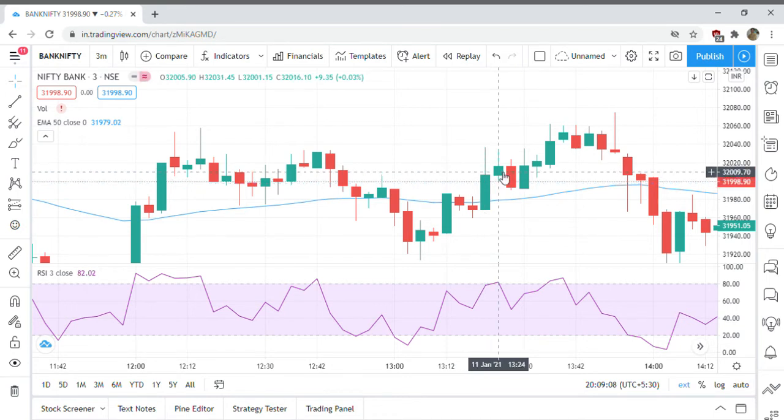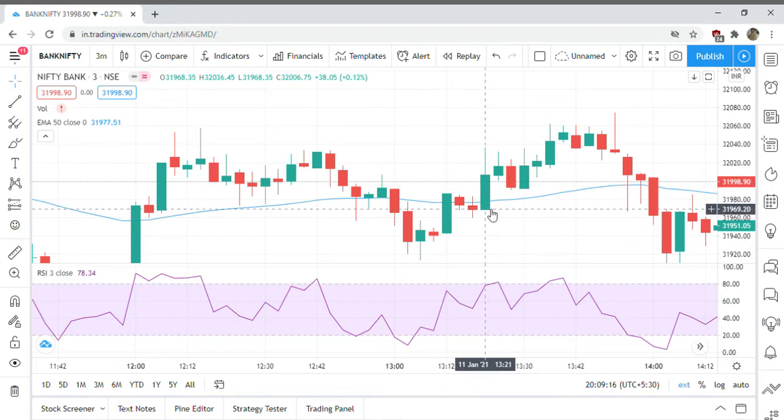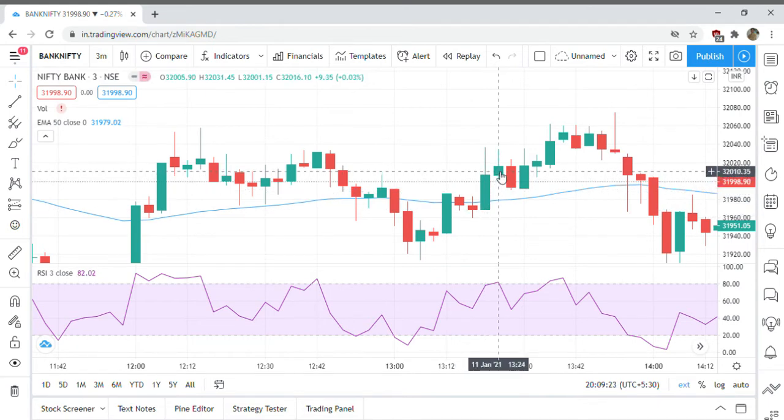Here it is 82. Now here we can take a trade by keeping the stop loss at the opening of this candle. Now I take the trade at the close of this candle. I enter, I buy Bank Nifty.